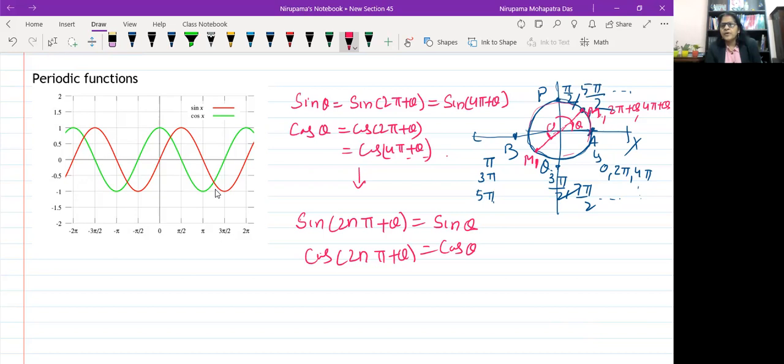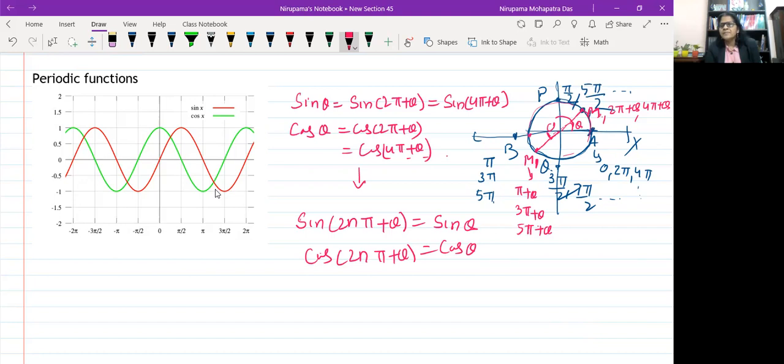So at this point, you are getting pi plus theta. Again, after one complete rotation, here 2 pi, here 3 pi. So 3 pi plus theta. Again, it will be 5 pi plus theta, like this. So what is the angle difference between the angles at M and M1?